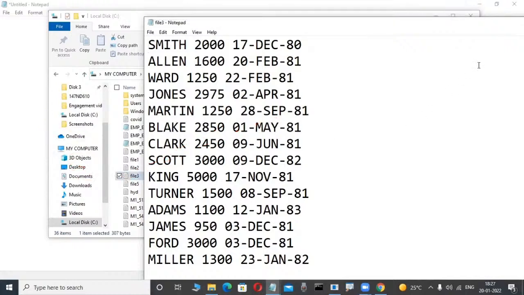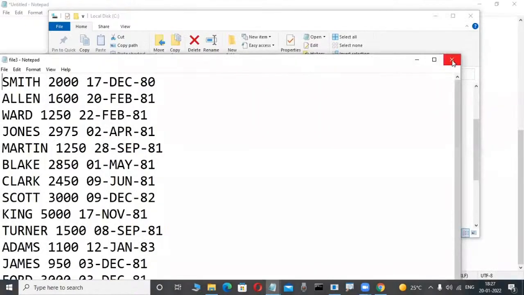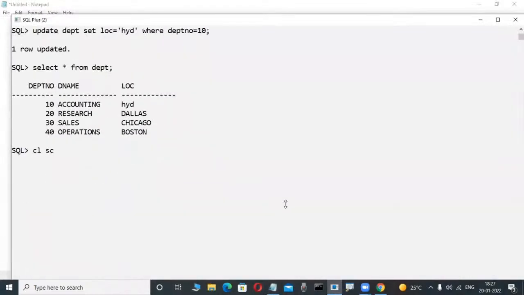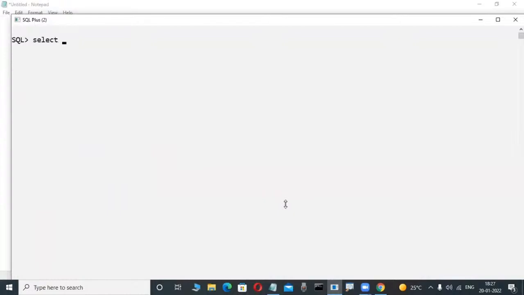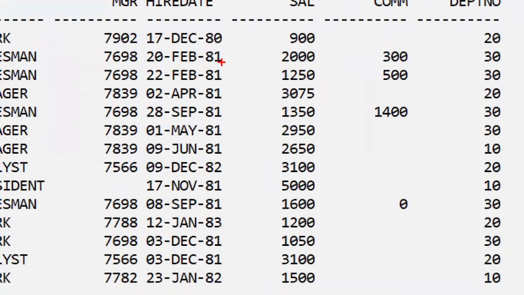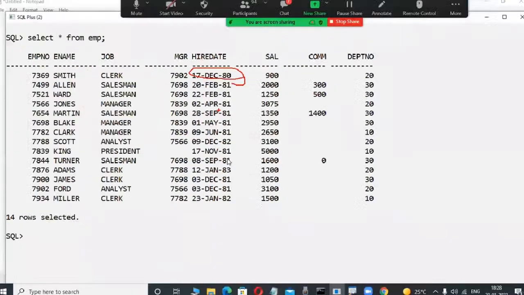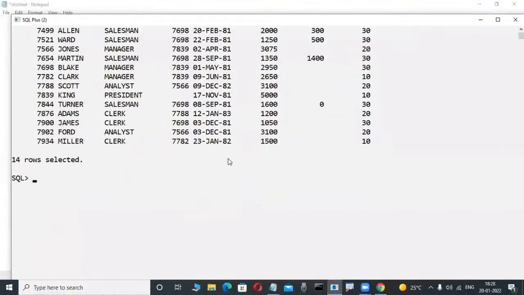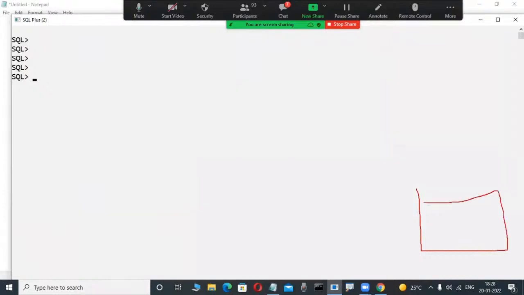But nowadays, these types of database software are there. For example, these are relational database software. Somewhere data is there. Check it out here, observe it here. Suppose these are the employees who joined, and I want to display the employees who joined before 1981. If you are a SQL programmer, somewhere the data is there.